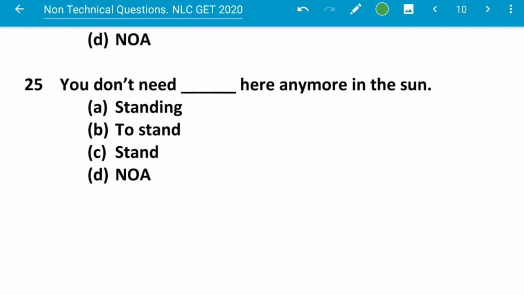25. You don't need dash here anymore in the sun. You don't need standing, to stand, none of the above. You don't need to stand here.